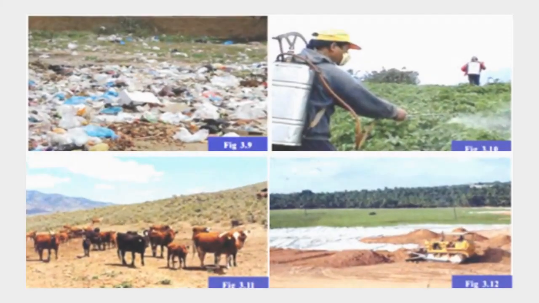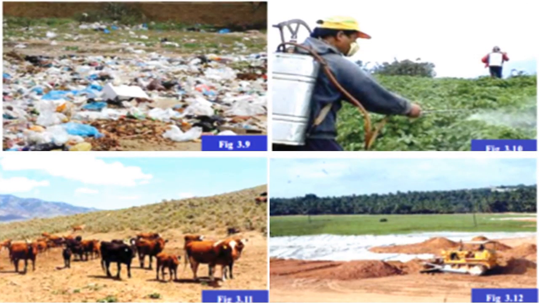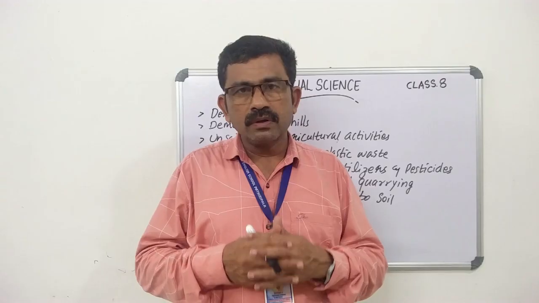Soil gets depleted due to various human activities such as deforestation, destruction of hills, and unscientific agriculture activities. You know that the roots of trees hold the soil like a net. Man kills the soil by overuse.